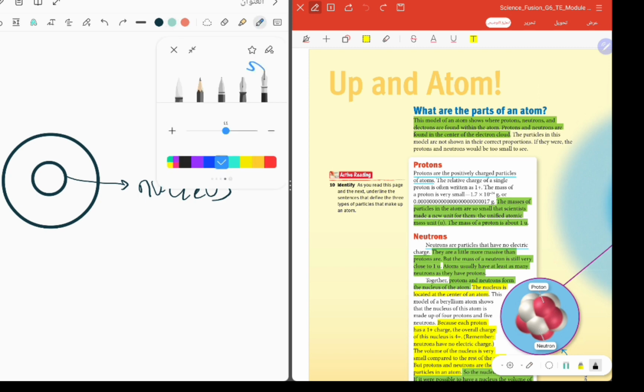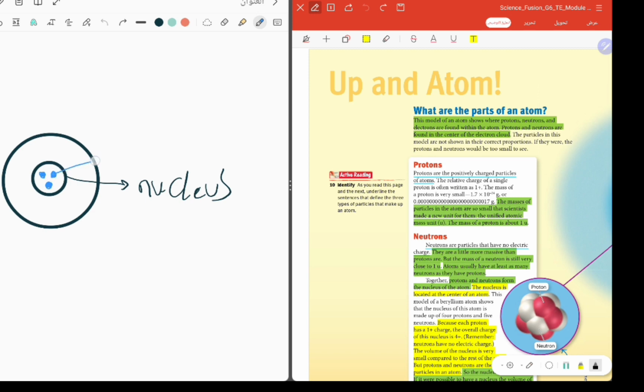Okay, inside the nucleus we found positive particles. We call them protons. So the positive particles inside the nucleus, we call them what, guys? Protons. Okay, that is the positive charge.